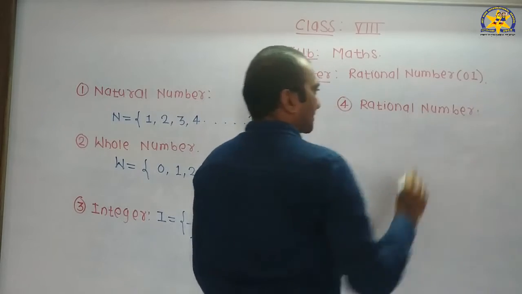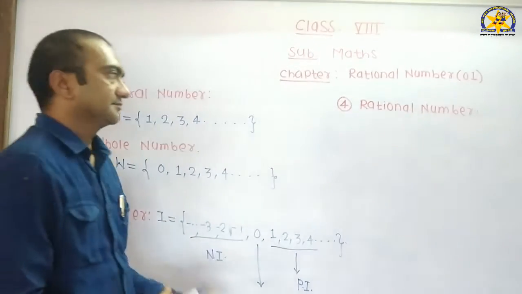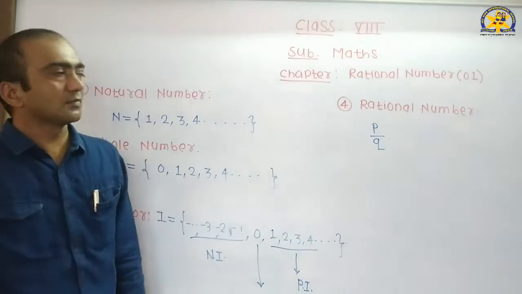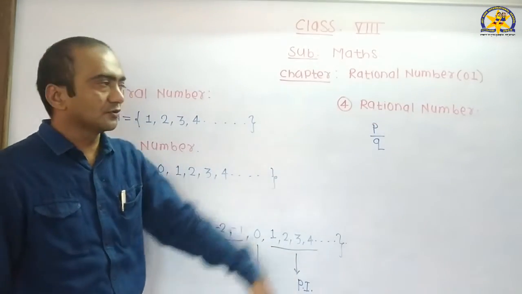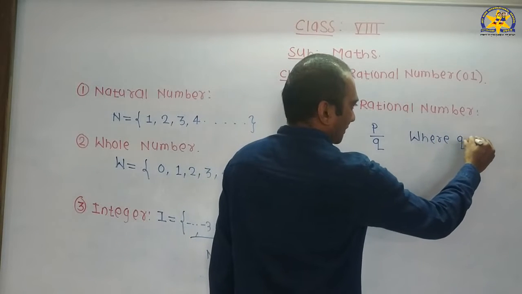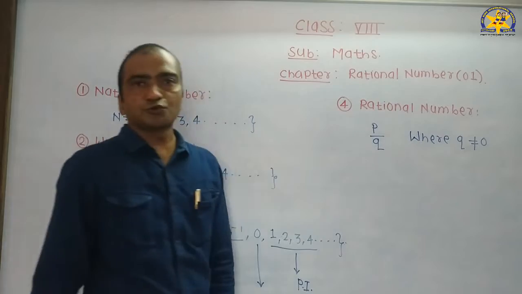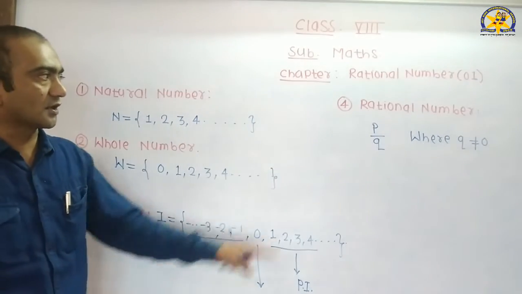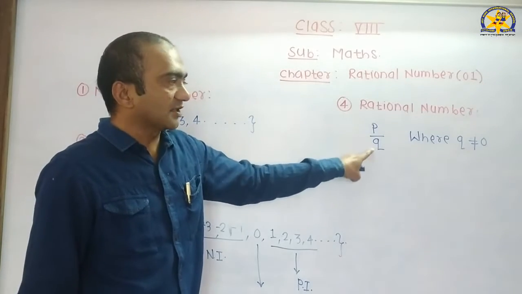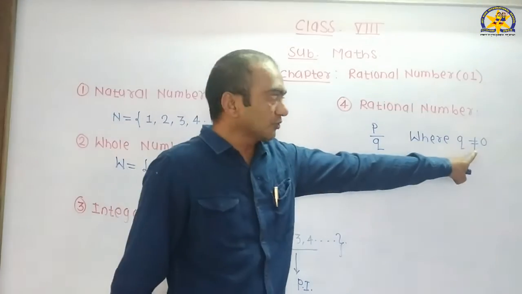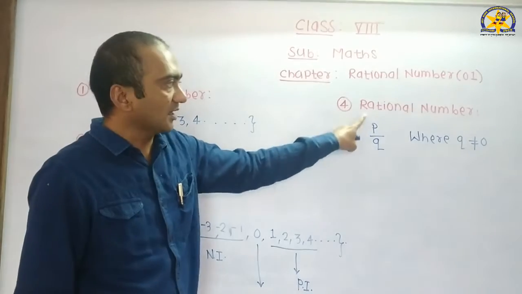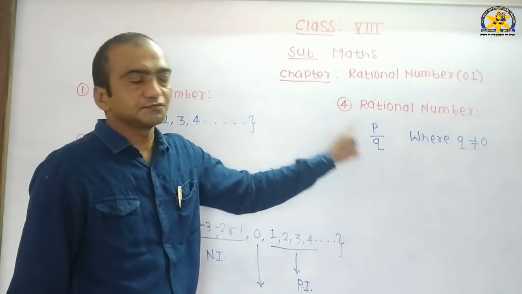We have to see what is meant by rational number. The number which is in the form of p by q, where q is not equal to 0, is called a rational number, where p and q are integers also.